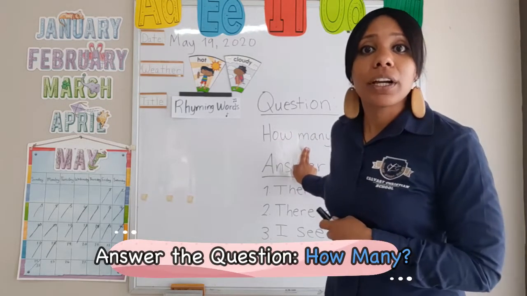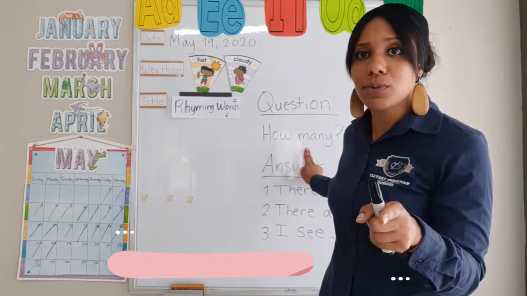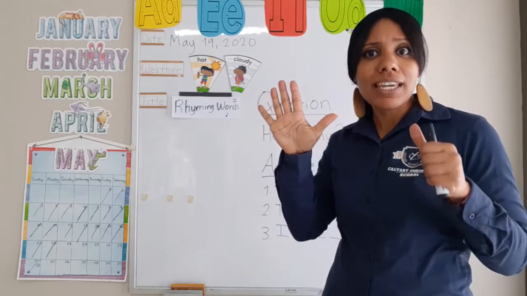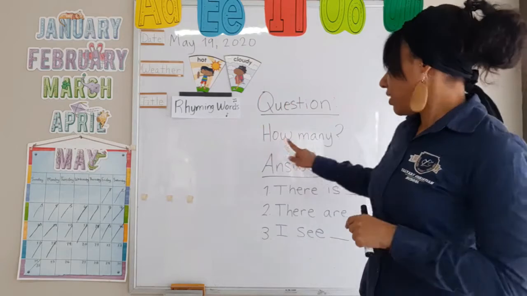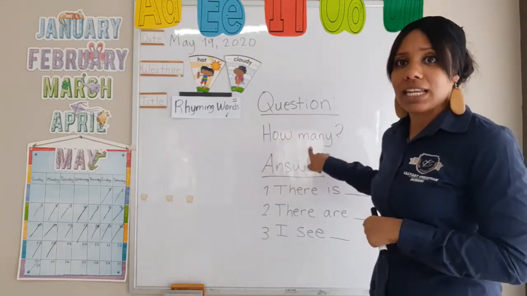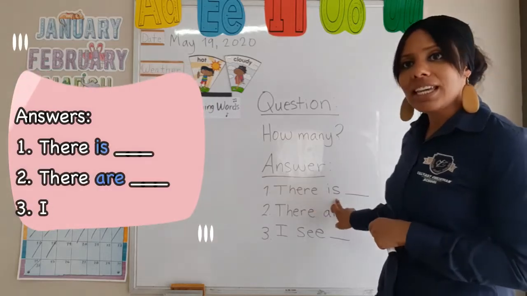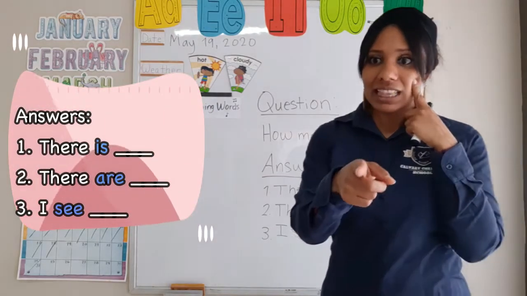So that means that we're going to count. So I hope in math class you guys are practicing your numbers. We're practicing 1, 2, 3, 4, 5, 6, 7, 8, 9, 10, right? So we have to practice counting because the question is how many? So we can answer this question by saying there is, there are, and I see. But we're going to get there soon, okay?